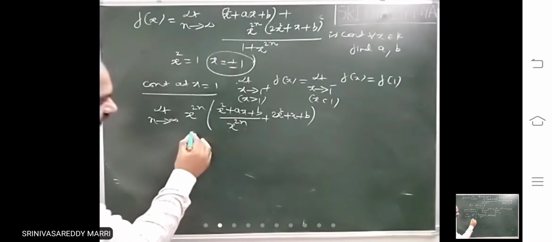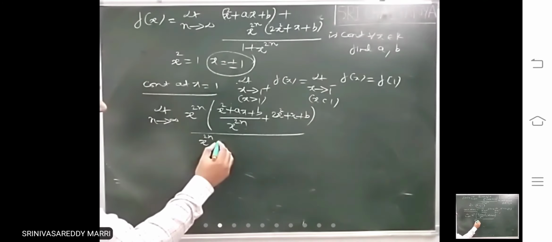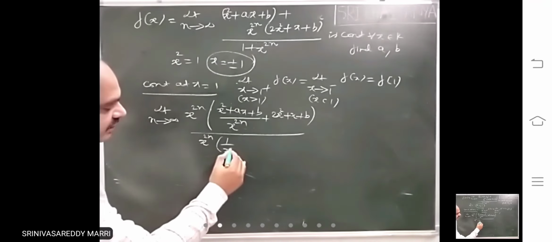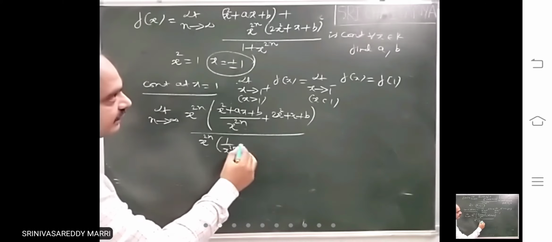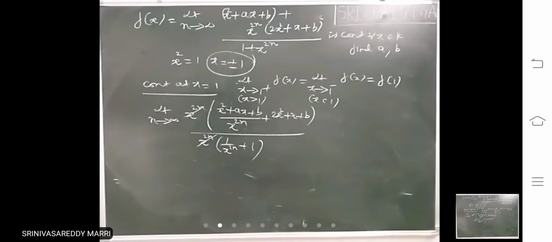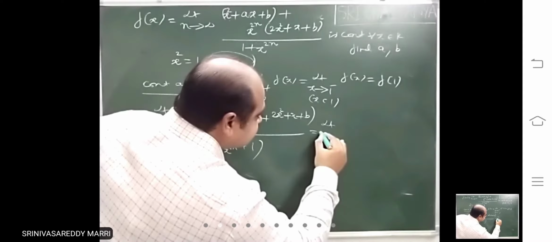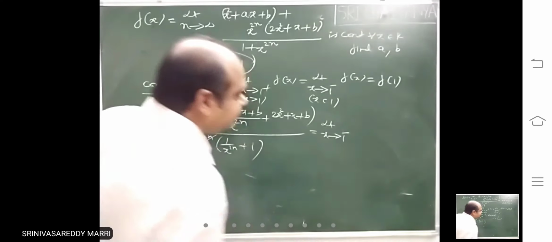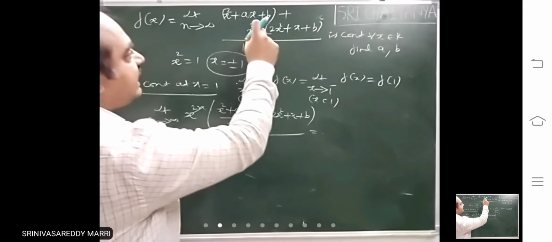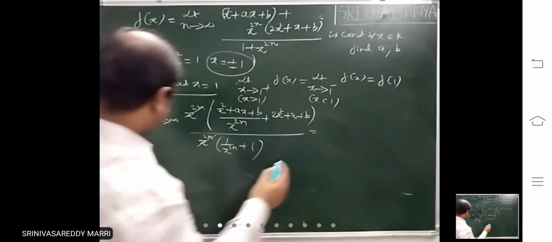Divide by x power 2n. Taking x power 2n common, we get 1 by x power 2n plus 1. Cancel this. Next, the limit as x tends to 1 minus. For x less than 1, this will become 0.